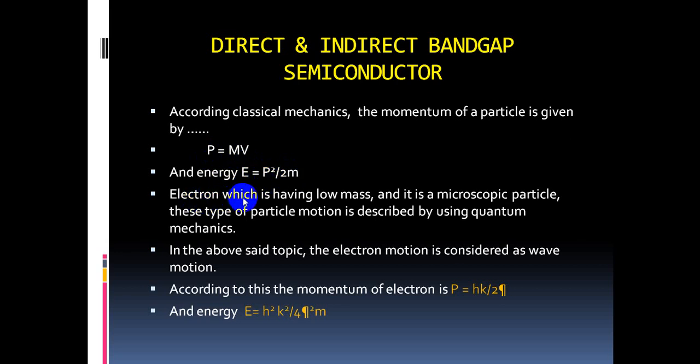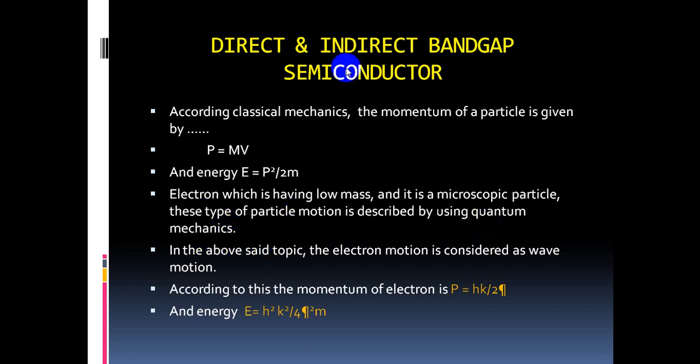Already we know that the electron has low mass, 9.1 into 10 to the power of minus 31 kg, and it is a microscopic particle. Quantum mechanics deals with the motion of microscopic particles. That's why our electron motion is described using quantum mechanics.